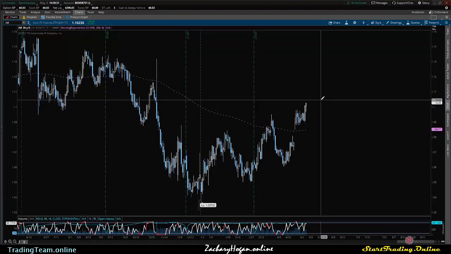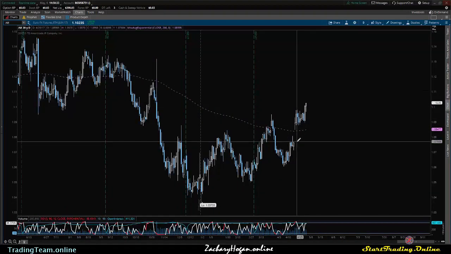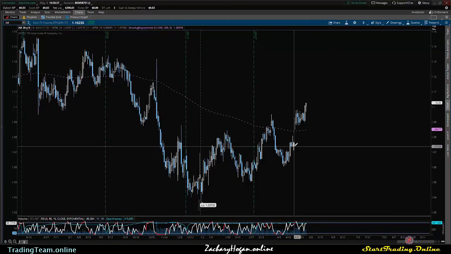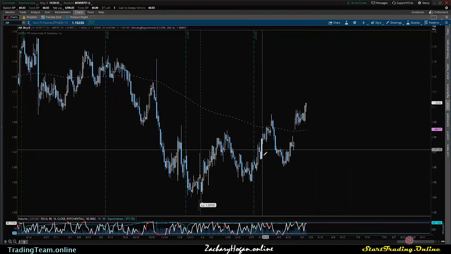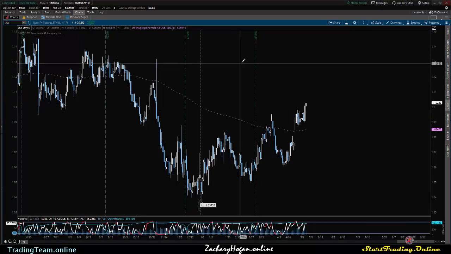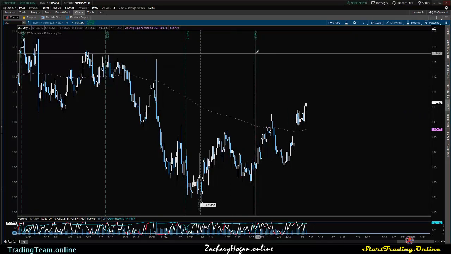So it's just interesting to see, definitely something to pay attention to, and noticing that we did gap above the 200 exponential moving average. So this to me does look like a trend shift. It looks like we are going to continue with the bullish movement, even seeing price trading right up in here to the 112.5, even up to the 113 level.